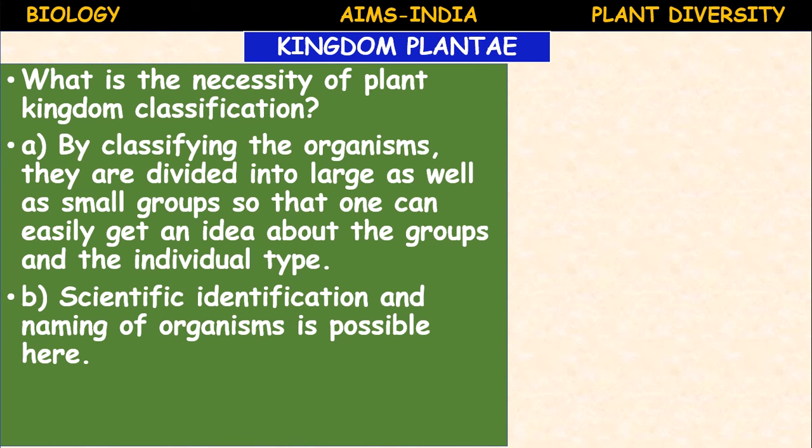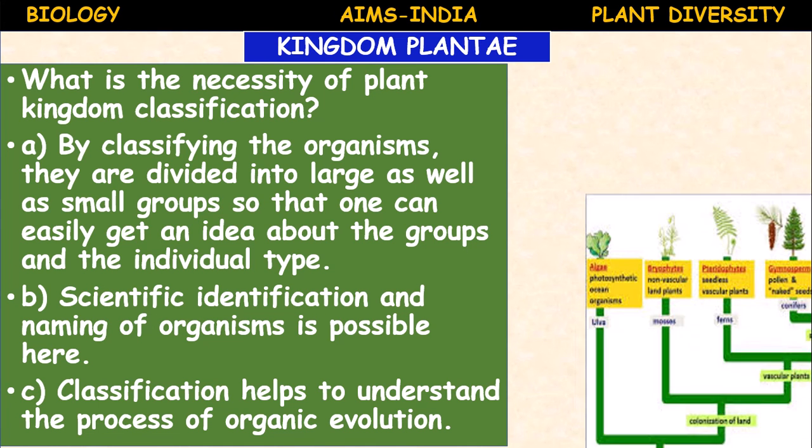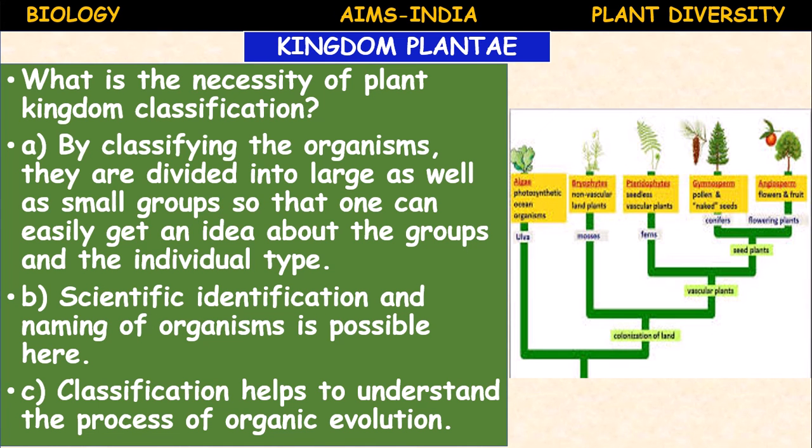By means of scientific naming and identification, species can be recognized and identified easily worldwide, so it becomes easy to study also. The third advantage: classification helps to understand the process of organic evolution, the history of how it evolved.